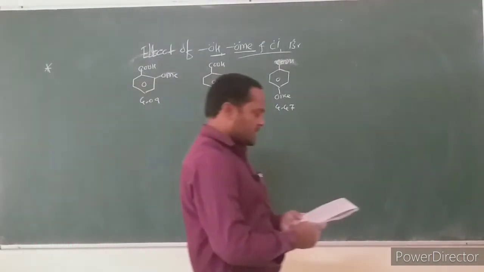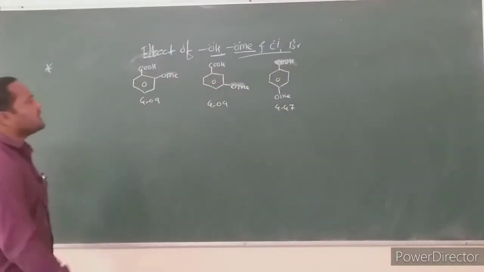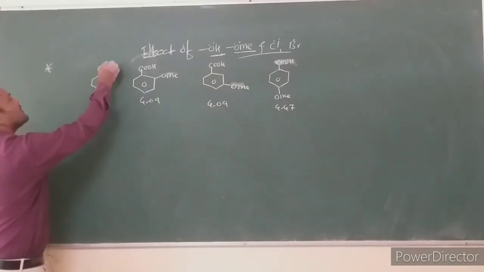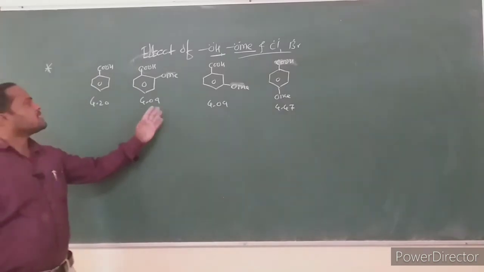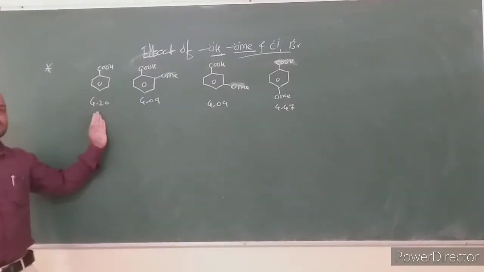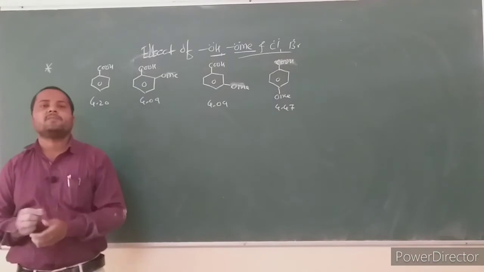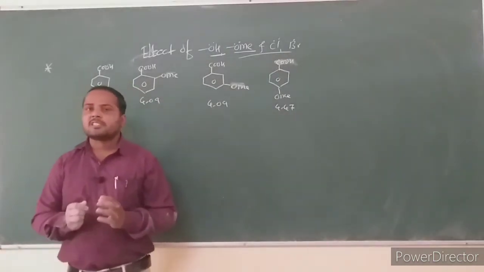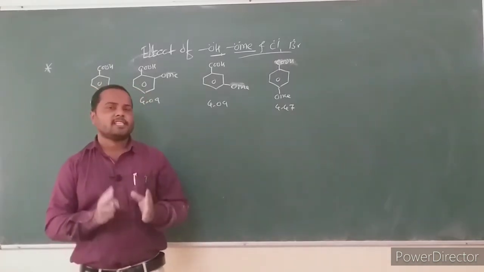Then what is the relative acid strength as compared with benzoic acid? Benzoic acid has pK value 4.20. Orthomethoxy and metamethoxybenzoic acids are stronger than benzoic acid, but paramethoxybenzoic acid is a weaker acid. We discussed the effect of hydroxy, methoxy, chlorine and bromine on acid strength.